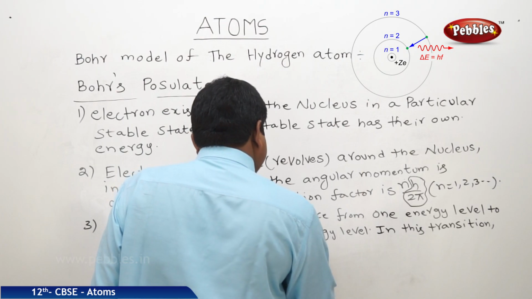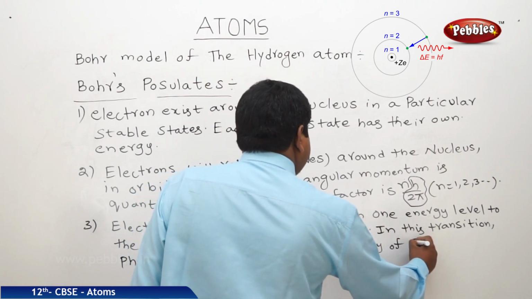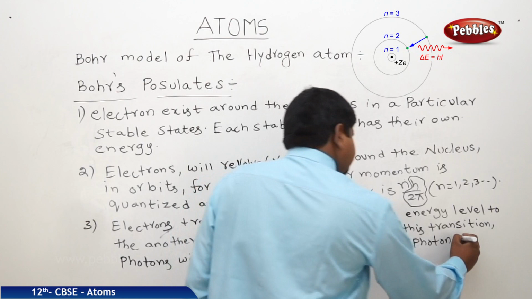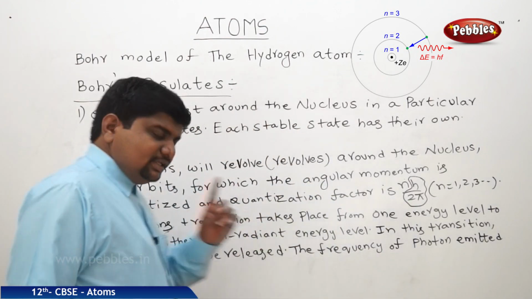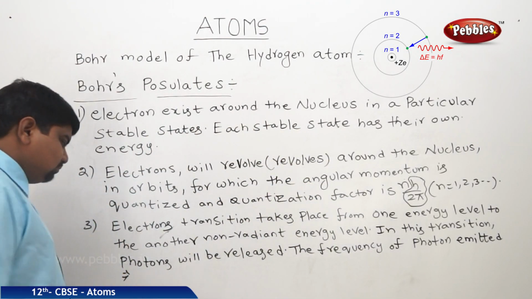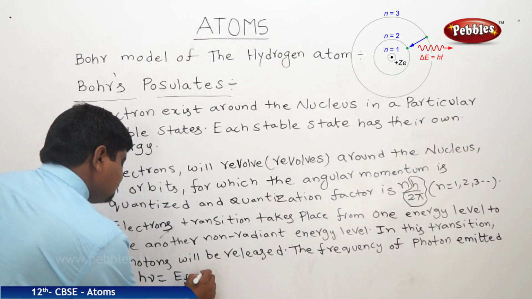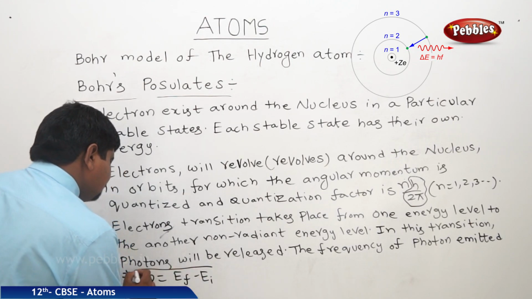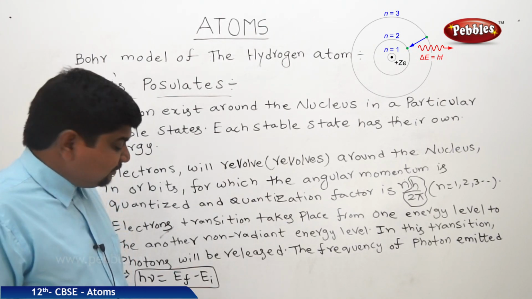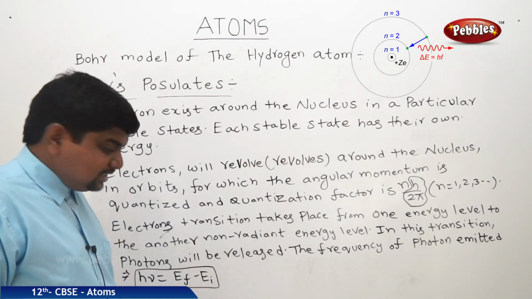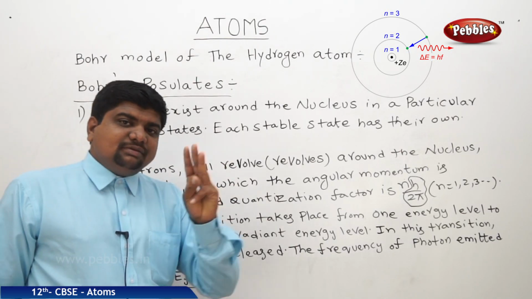So the frequency of photon emitted: h nu is equal to EF minus EI, where h is Planck's constant, nu is frequency, EF is the energy of the final energy state, EI is the energy of the initial energy state. These three are the postulates of the Bohr's atomic model.